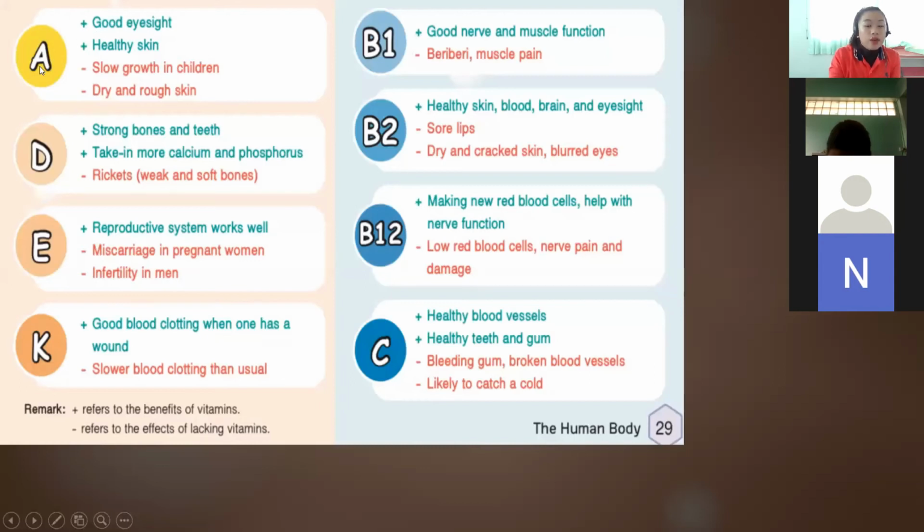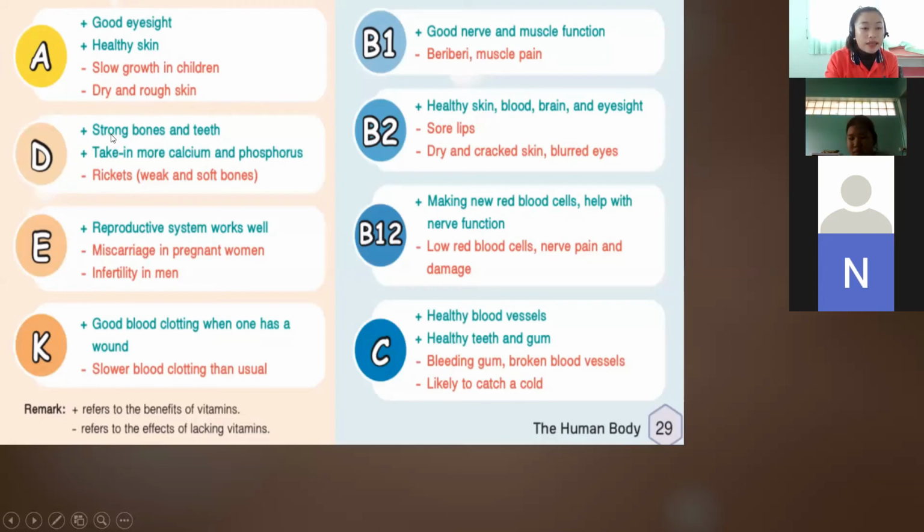Okay, so for vitamin A, it helps us with good eyesight and healthy skin. And if we don't get any vitamin A, we have slow growth in children and dry and rough skin. So vitamin A helps us have healthy skin. Okay, so we need to have vitamin A in our diet to maintain good eyesight and healthy skin.